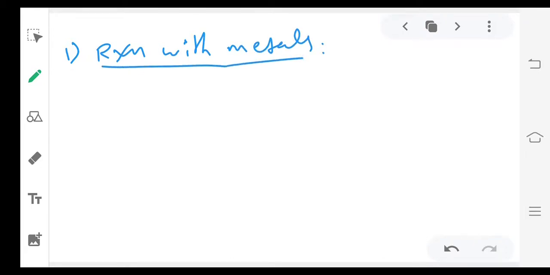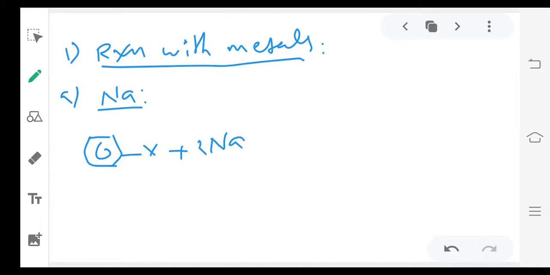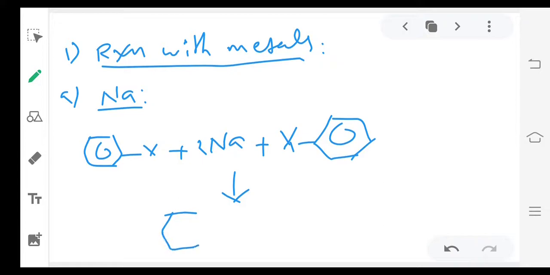Okay, fine. Now reaction with metals. The important reaction is the reaction with sodium. First one is with sodium. Now, when aryl halides react with sodium, they form biphenyl. We have already discussed this reaction. This is called the Fittig reaction. So we will get biphenyls. This is biphenyl.